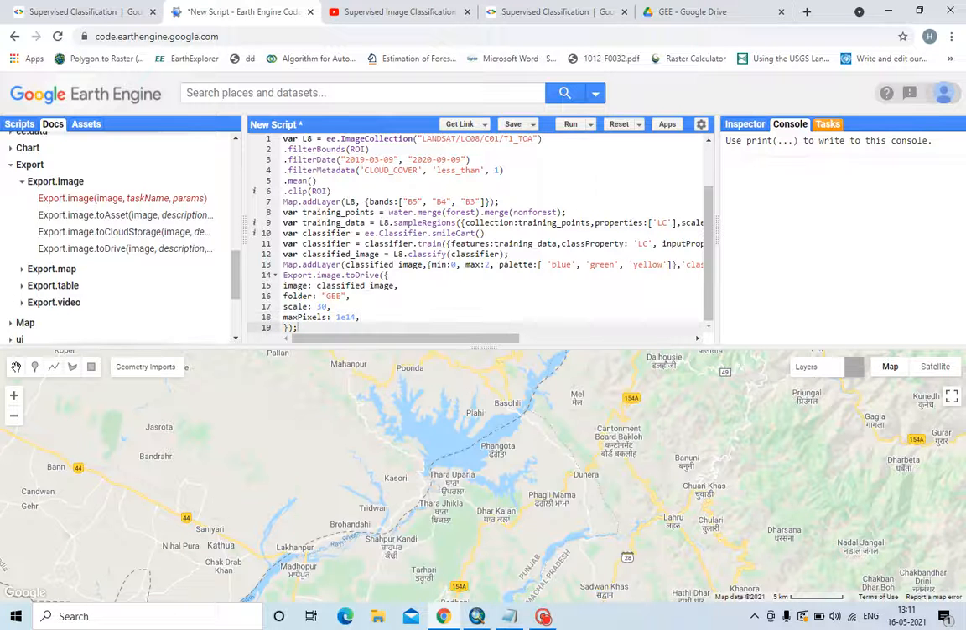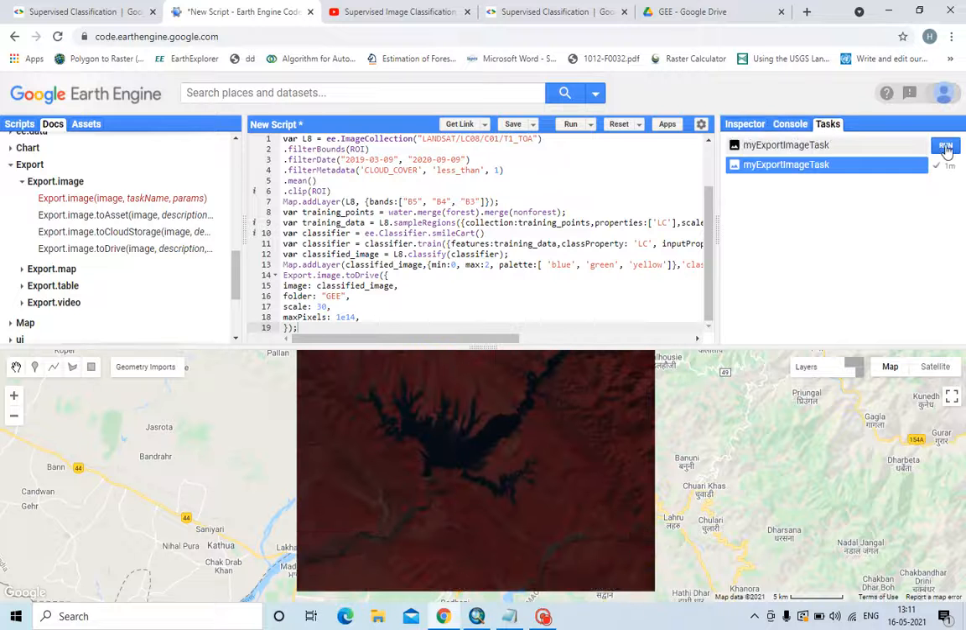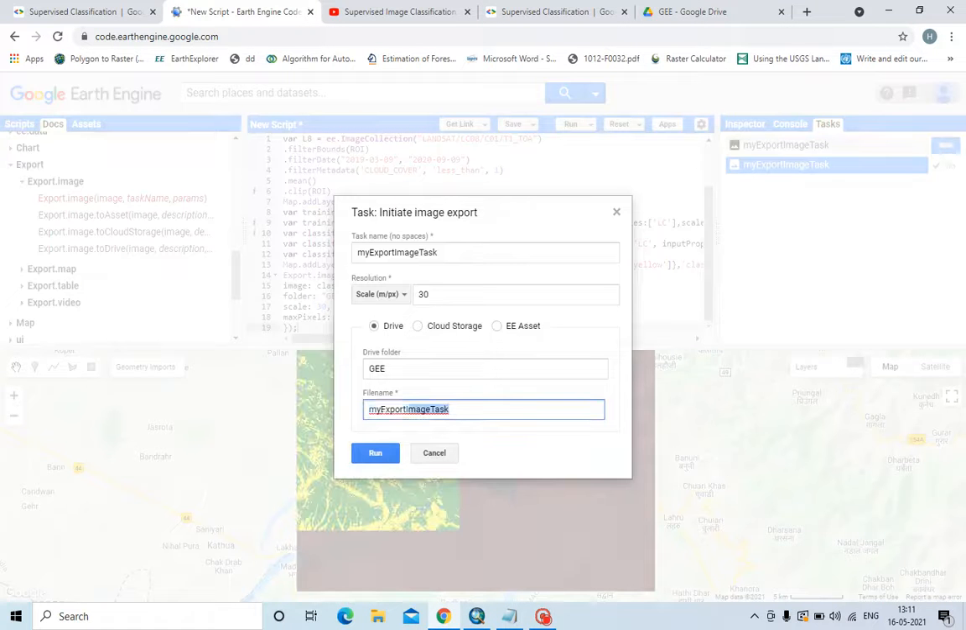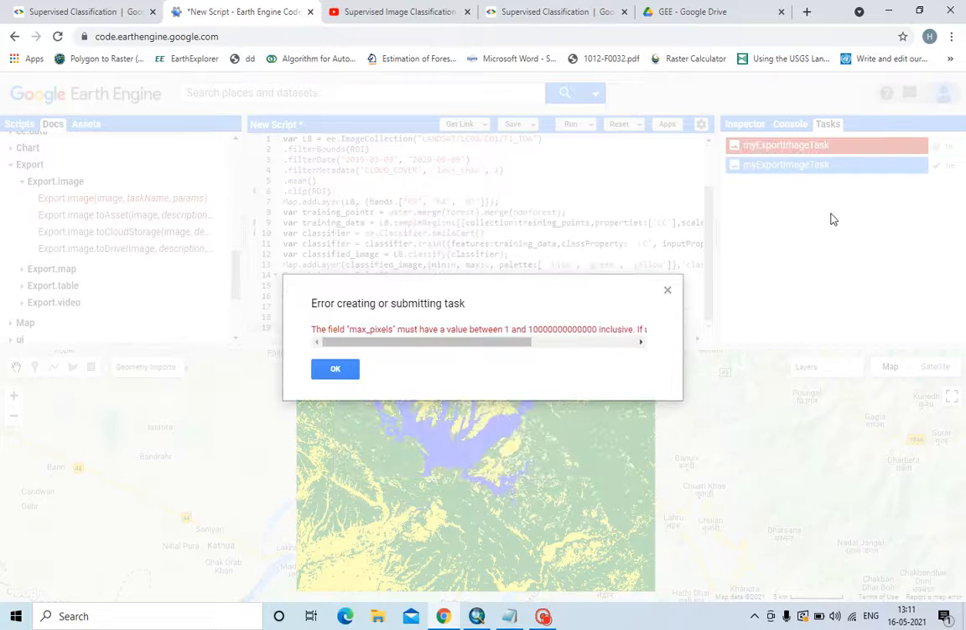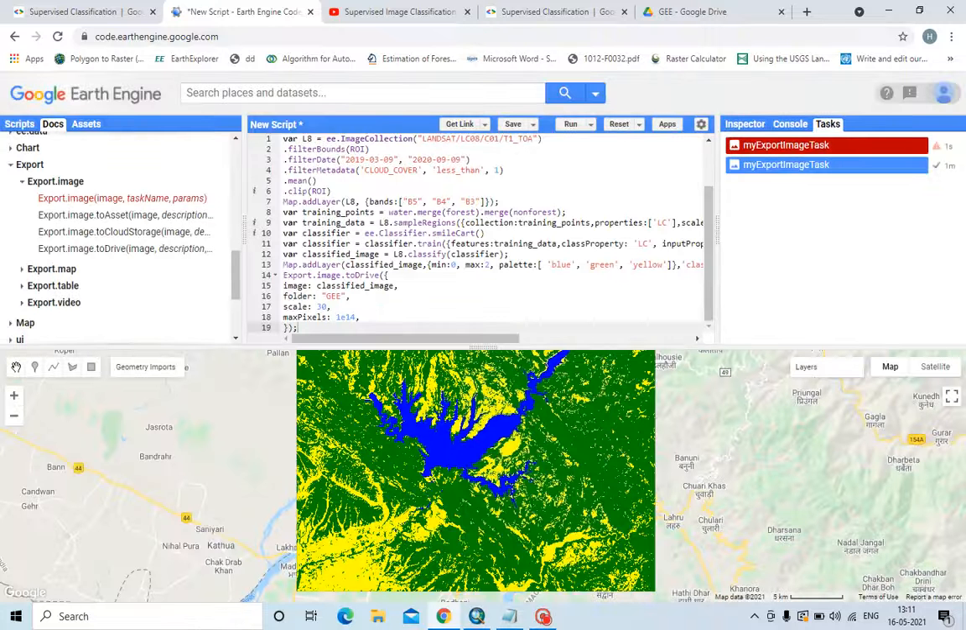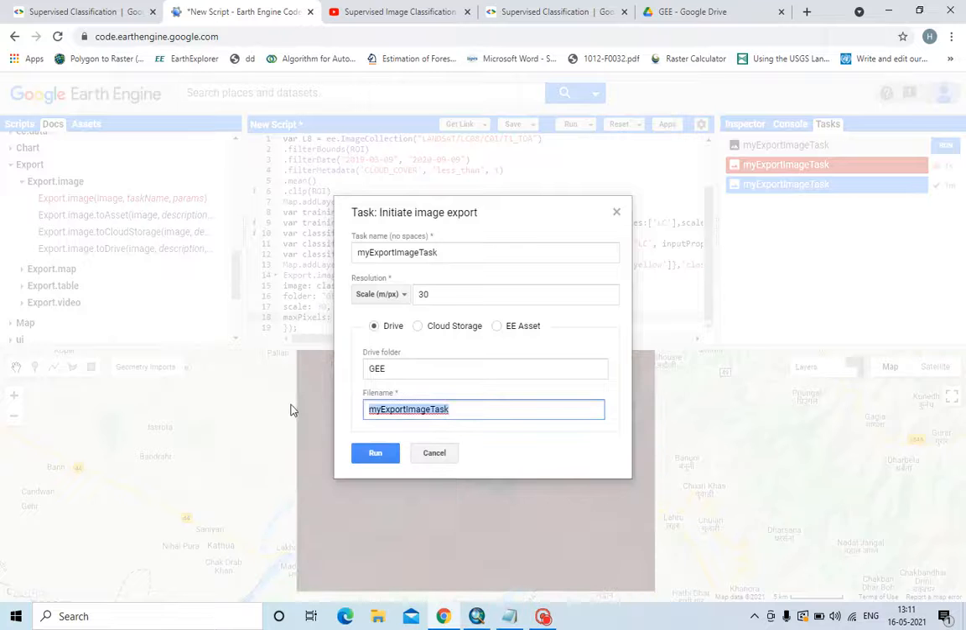Let us run. Go to tasks, just run it. You can name the file whatever. For example, I write it as supervised. Run. Sorry, I think I will create the maximum pixels as 10 raised to power 13, because I think the error is there. Now let us run it again. Supervised.